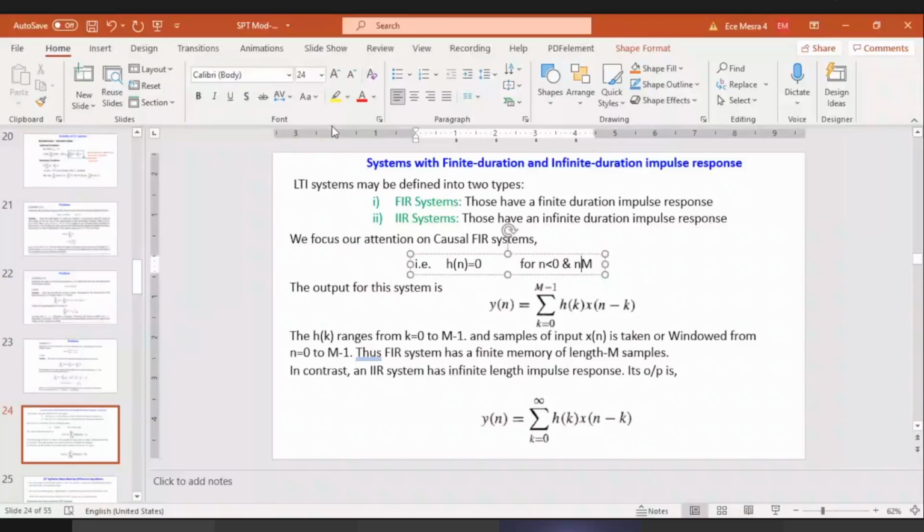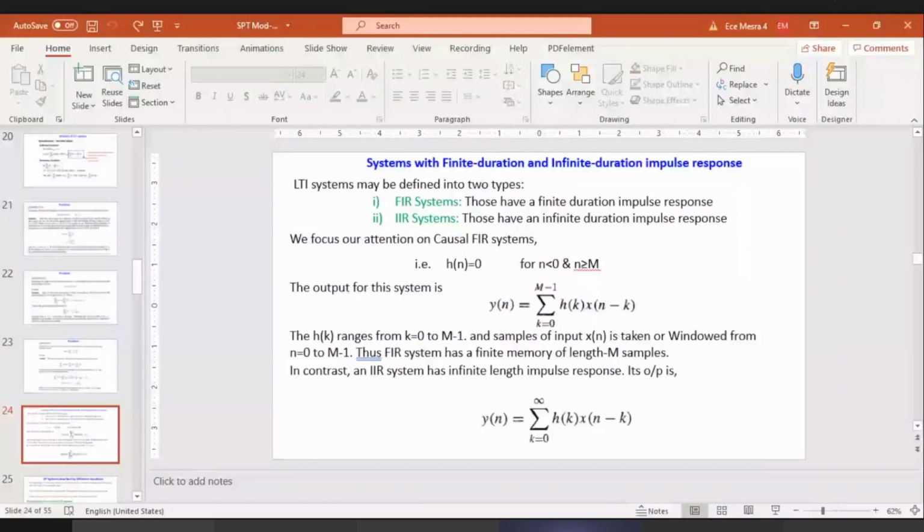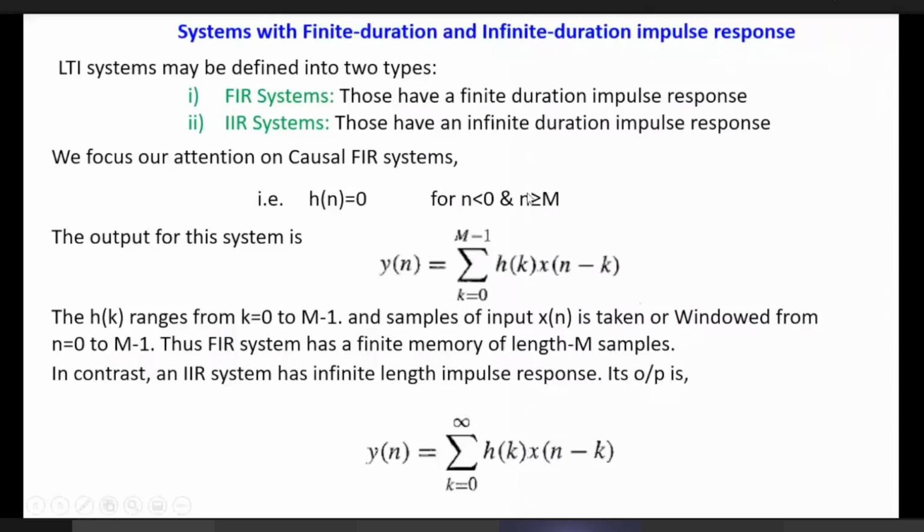No, it is correct. h[n] is equal to 0 within this duration for n less than 0, negative values of n, and for n greater than or equal to M. That means h[n] exists from n equal to 0 to M minus 1, just before the value of M. So that's why in this equation of y[n], it is written as k equal to 0 to M minus 1, just before the value of M.